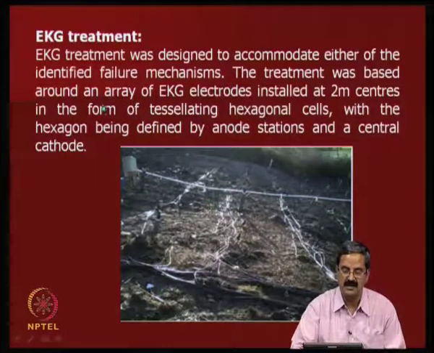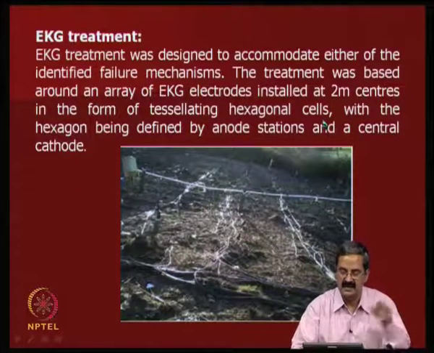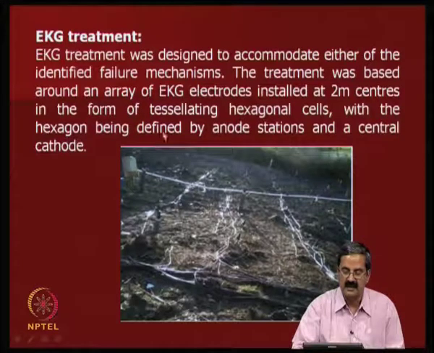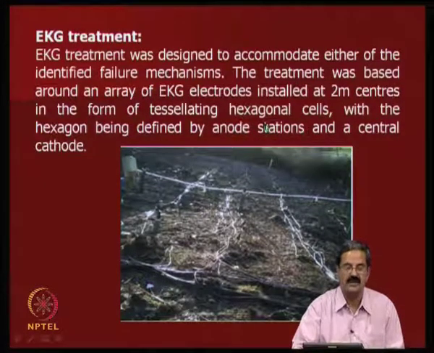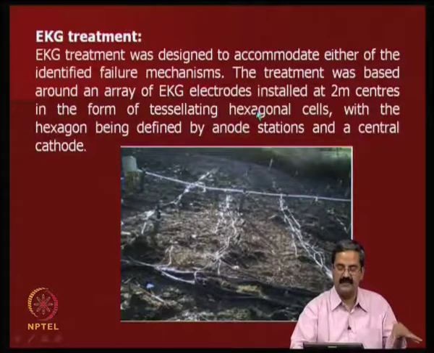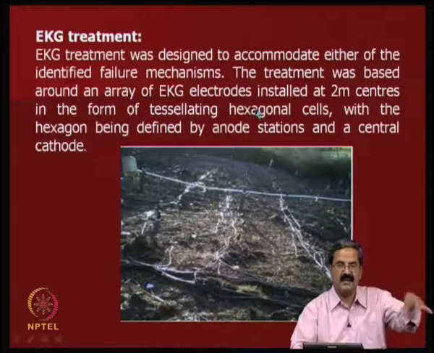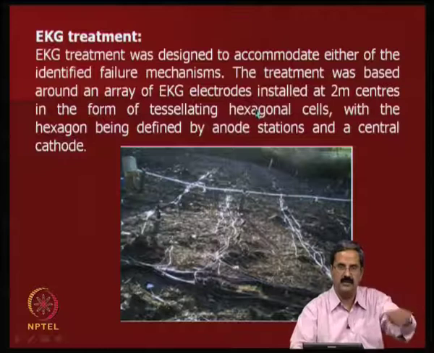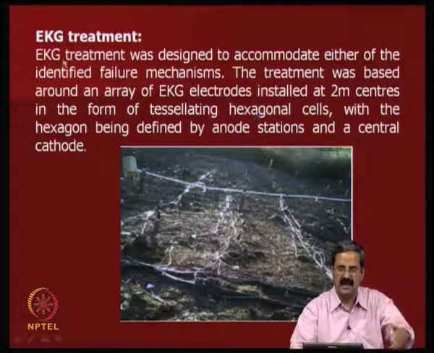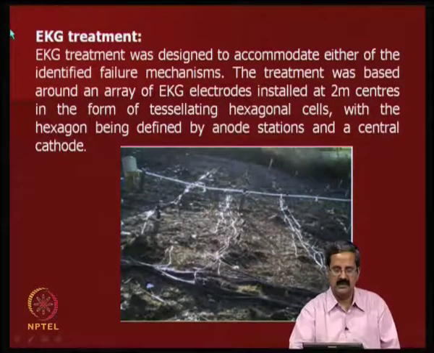The treatment was based around an array of EKG electrodes installed at 2 meters center to center in the form of hexagonal cells, with the hexagon being defined by anode stations and a central cathode. You can see they have a nice arrangement, with a central cathode from which water could be removed, right, and the anodes forming a hexagonal cell.